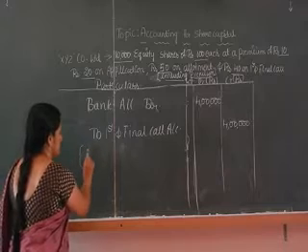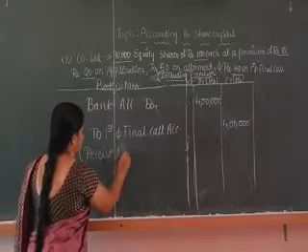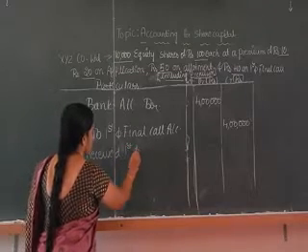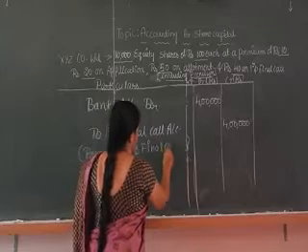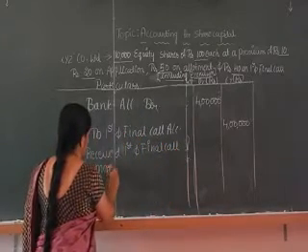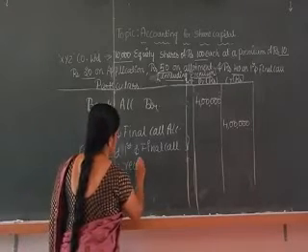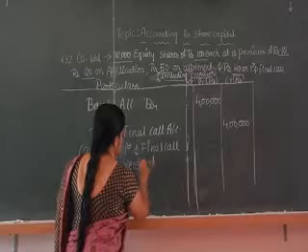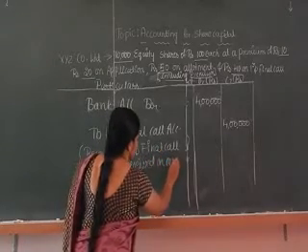Received first and final call money, or first and final call money received on how many shares? That is 10,000 shares.